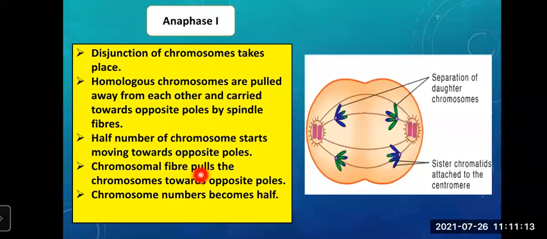Chromosomal fiber pulls the chromosome towards opposite poles. You can see the fiber which is pulling the chromosome towards opposite poles. Chromosome numbers become half. So you have to understand it is in this stage, anaphase 1, that the number of chromosomes is becoming half.